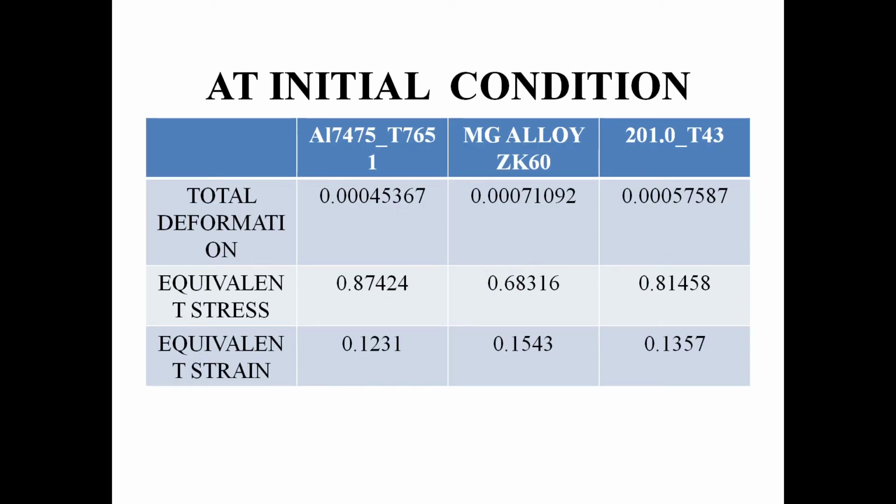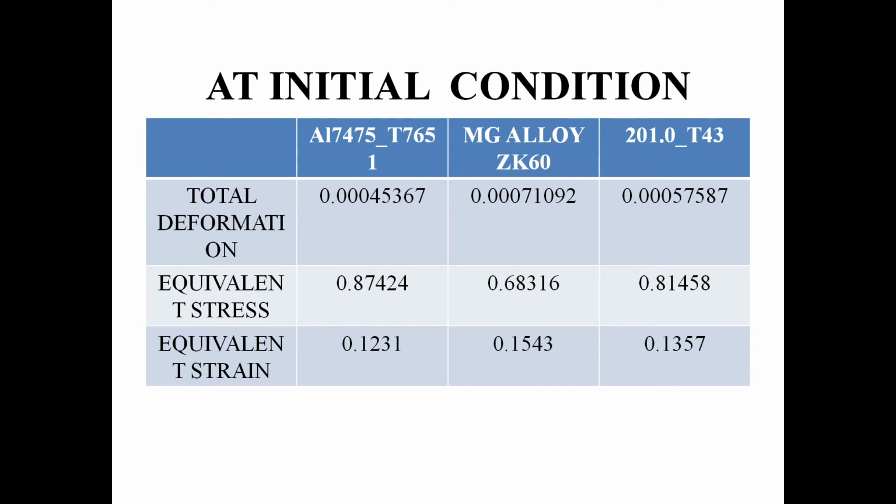Now we have shown the difference in a tabular column at initial condition for the three materials. We measured the total deformation, equivalent stress and equivalent strain for the initial condition for the three materials. By comparing them, the AL7475 series gives the best value. The total deformation, meaning the deformation of the wheel, should be minimized.